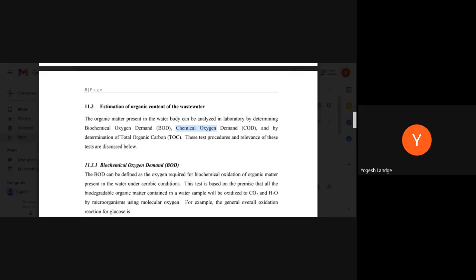Now, let's see in detail the biochemical oxygen demand, because whenever you go to an ETP plant, they have certain data, and the components are mentioned. They test the BOD, the COD, the pH, and the TDS. TDS is total dissolved solids. They test the solid matter present. They test the alkalinity. They test whether it is acidic or basic on the basis of the pH.